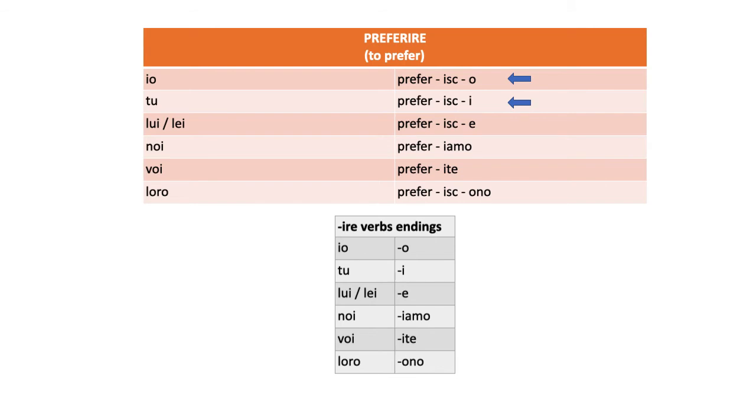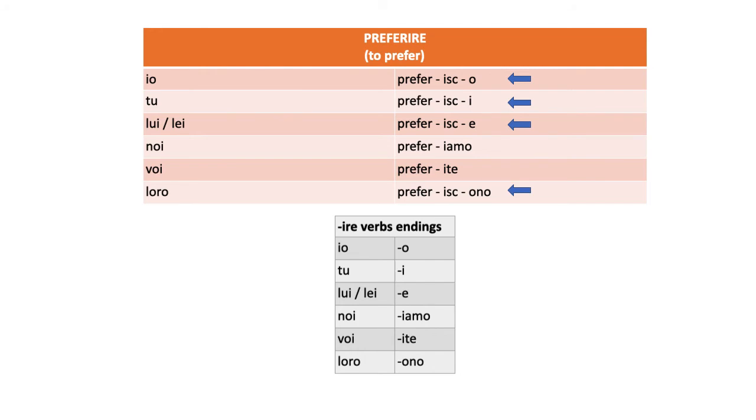Notice that I changed the pronunciation of the c here, right? Preferisco with the k sound, preferisci with the sh sound, right? That's just following the standard rules for the pronunciation of the c in Italian that we learned at the beginning of the semester, right? Soft sound with i and e. So preferisci, and then the next one soft sound as well, preferisce. And in the next two we do not add the isc, so it's preferiamo, preferite, and in the last one we do add it, preferiscono instead of preferono.